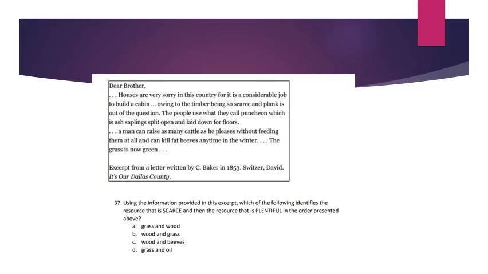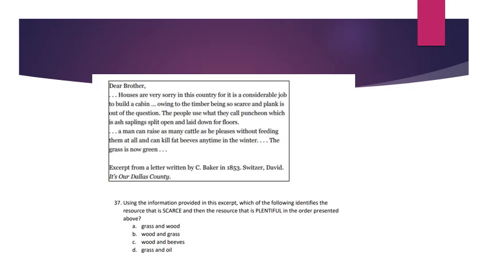Number 37. In the excerpt it reads, "Dear brother, houses are very scarce in this country, for it is a considerable job to build a cabin, owing to the timber being so scarce, and plank is out of the question. The people use what they call puncheon, which is ash saplings split open and laid down for floors. A man can raise as many cattle as he pleases without feeding them at all, and can kill fat beeves any time in the winter. The grass is now green."